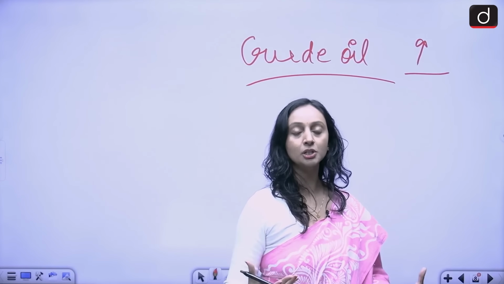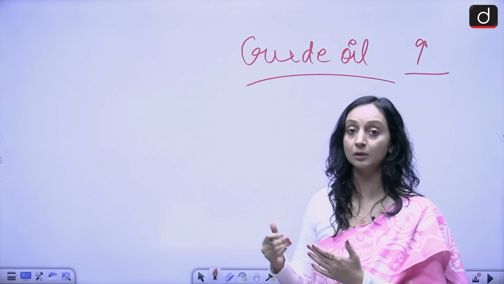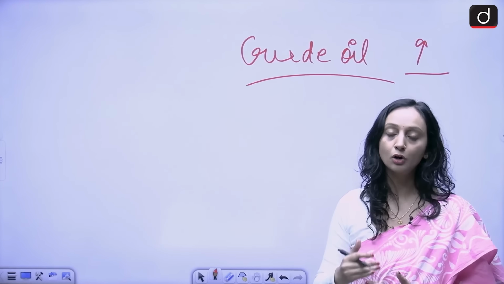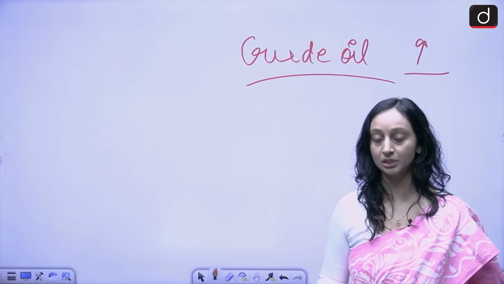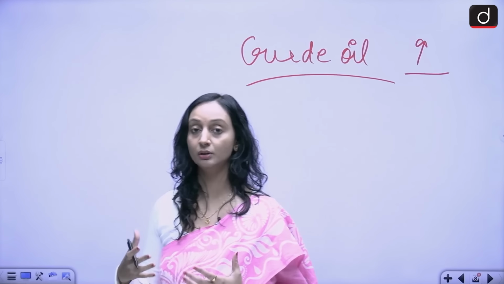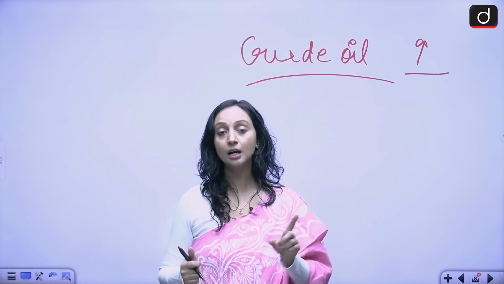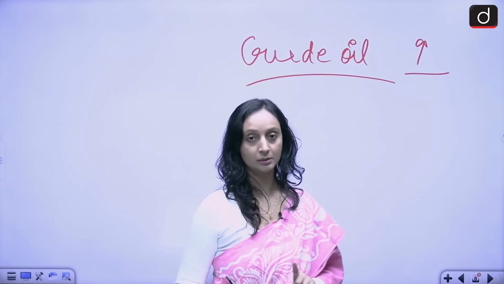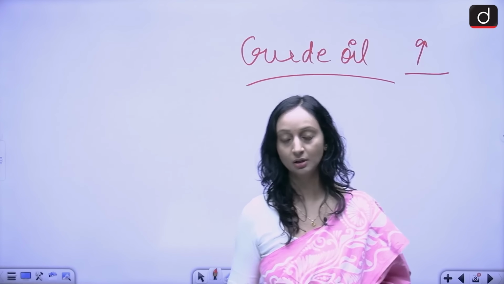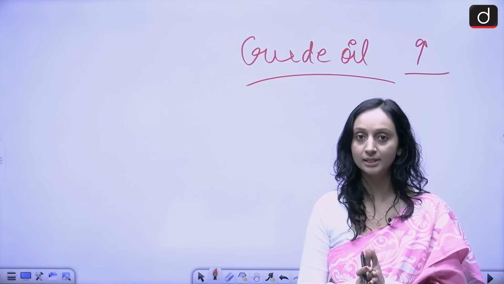Though this situation is expected to cool down in November and December, right now we're analyzing what happened in October because October saw a huge trade deficit. So this is what's happening in India's scenario at the moment. Our trade deficit is on the rise, but we'll have to cool things down. We'll have to balance it out so that our current account deficit does not increase, because that's not a desirable situation. So that was all for this video. I hope you were able to analyze the whole situation holistically.